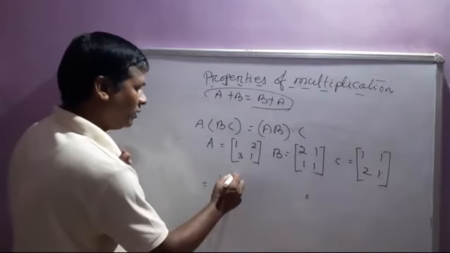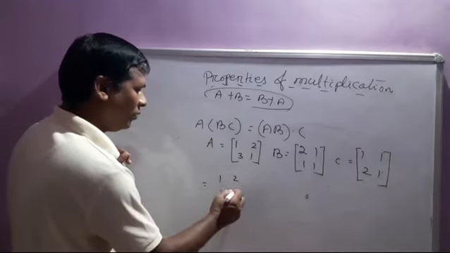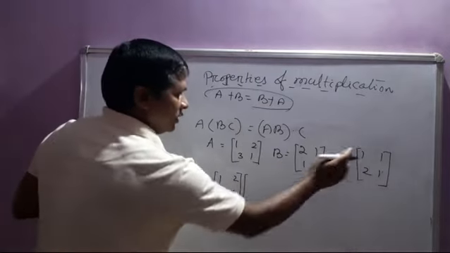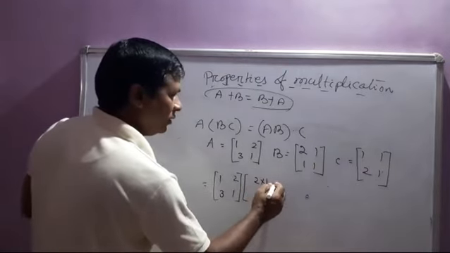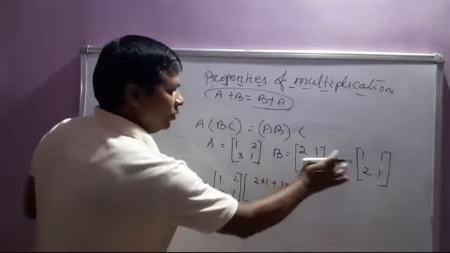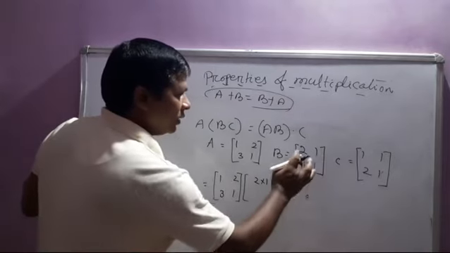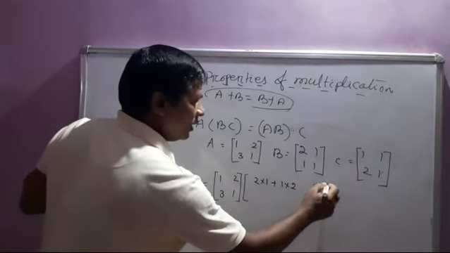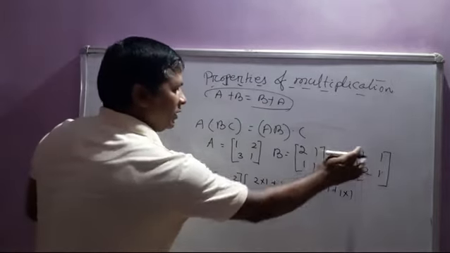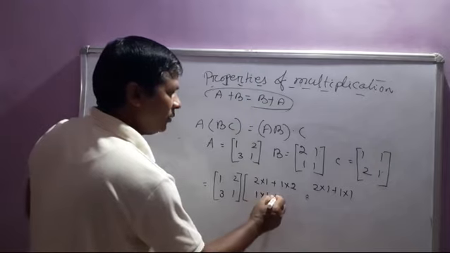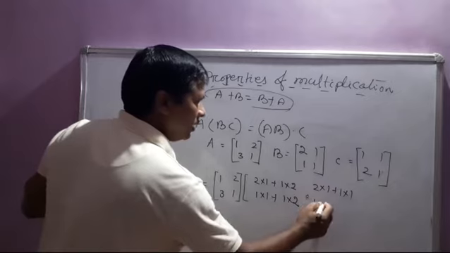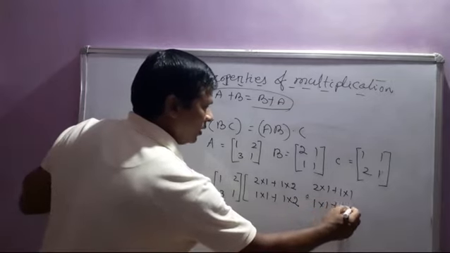That means 1 2 3 1, and the multiplication of this with this: 2 cross 1 plus 1 cross 2, 2 cross 1, 1 cross 2. Then 2 cross 1 plus 1 cross 1. Then this multiplied with this, 1 cross 1 plus 1 cross 2. Then this multiplied with this, 1 cross 1 plus 1 cross 1.